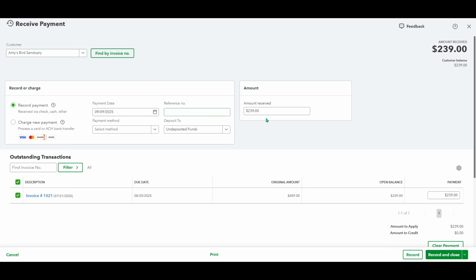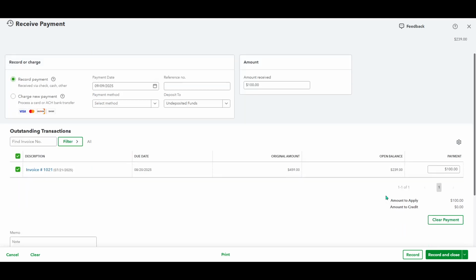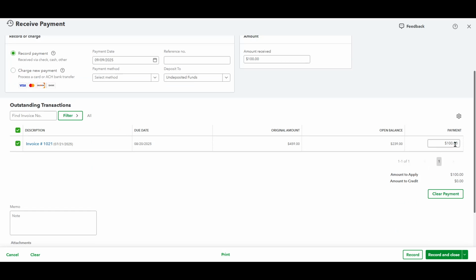At this stage, you will see a field labeled Amount Received. Initially, this field might show the invoice's full amount, but since you're dealing with a partial payment, you'll need to tailor this to fit the amount you actually received. Replace the amount in this field with the partial payment figure that your customer has provided. Updating this field correctly is vital as it ensures your accounts reflect the real-time cash flow and outstanding balances.